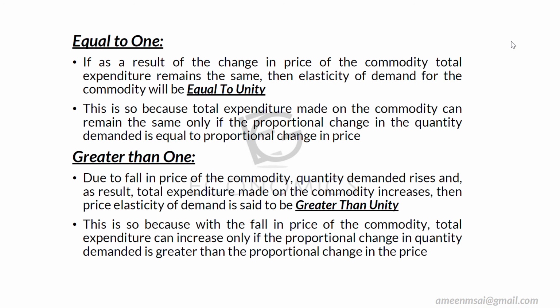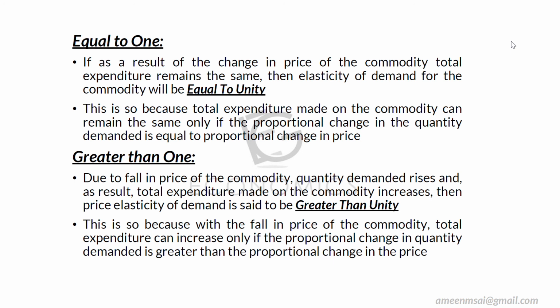When there is a change in price and the quantity demanded also changes, but there is no change in expenditure, the amount spent for the commodity remains the same. ആ വസ്തുവിന് പ്രൈസ് ചേഞ്ച് ചെയ്യുന്നതിന് മുമ്പും ചേഞ്ച് ചെയ്തതിനു ശേഷവും ആ വസ്തുവിന്റെ മേൽ ചെലവഴിച്ച എമൗണ്ട് സെയിം ആണ്.